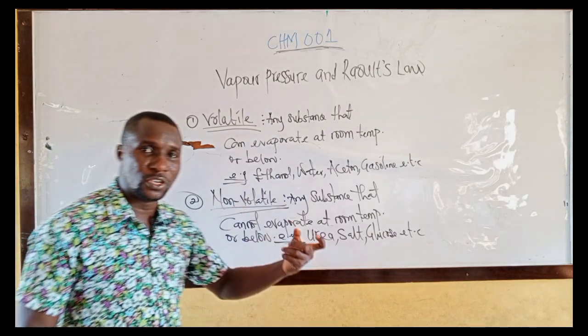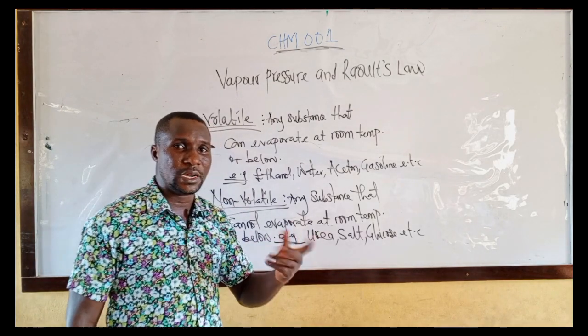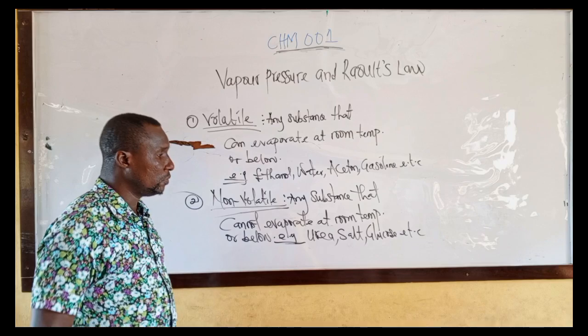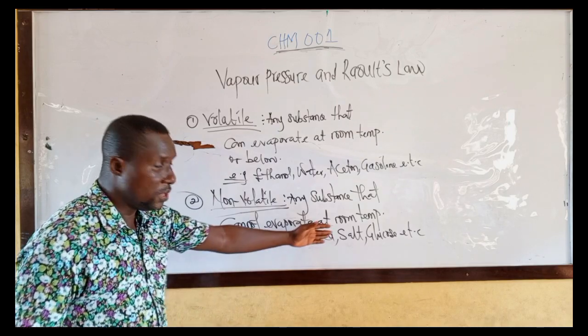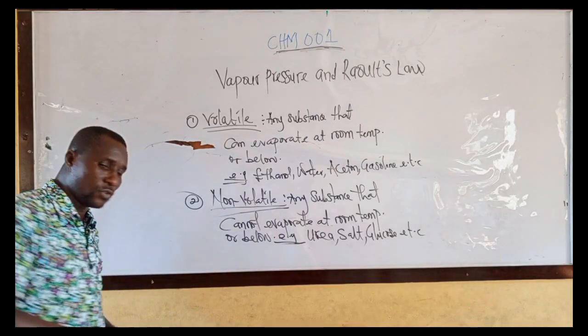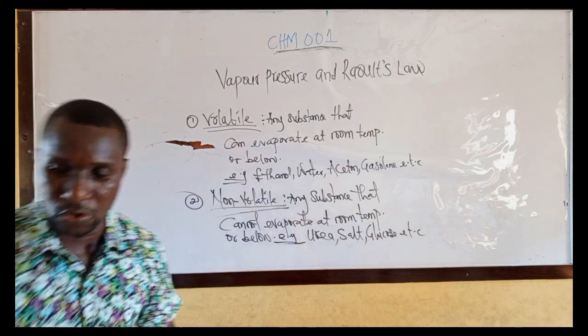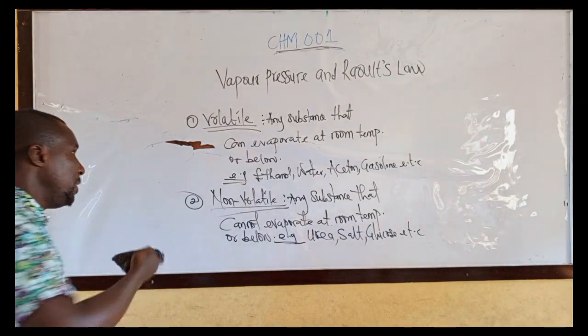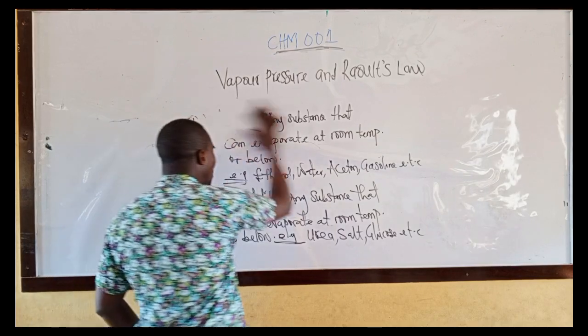And another thing you have to know is the meaning of evaporation.